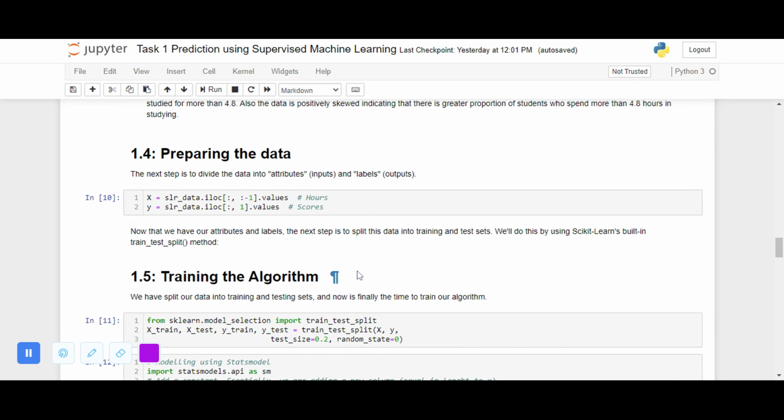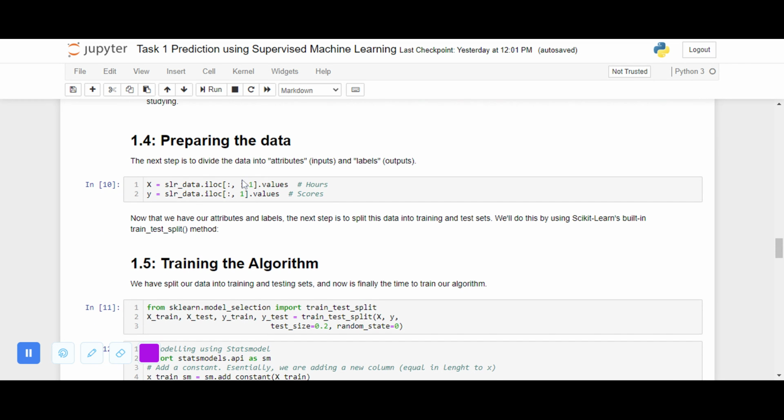Our next step is to prepare the data. So we extract the columns and store the variables under the name of x and y, where the x variable has the number of hours studied and the y variable has the percentage scored by the students.